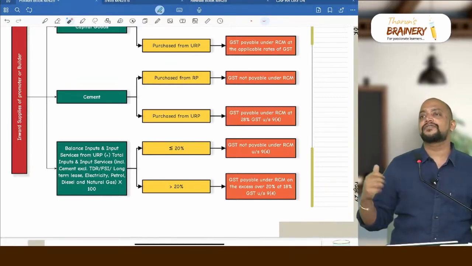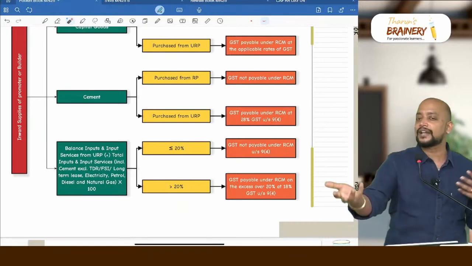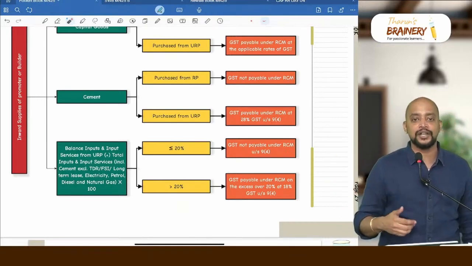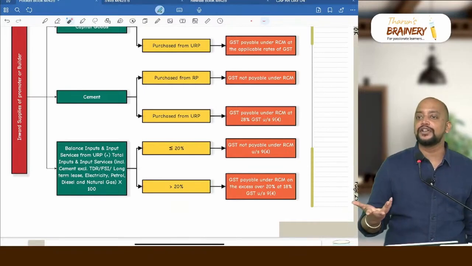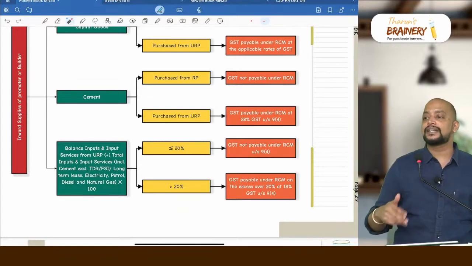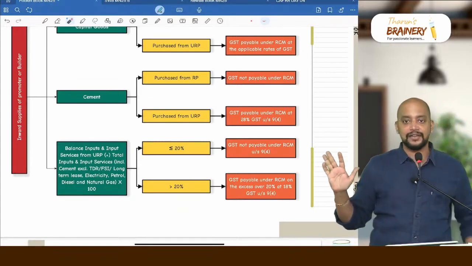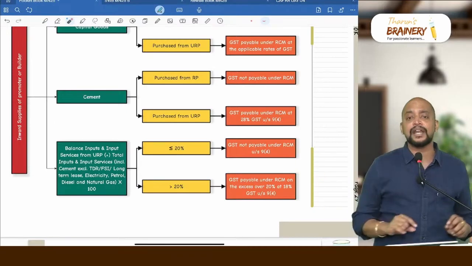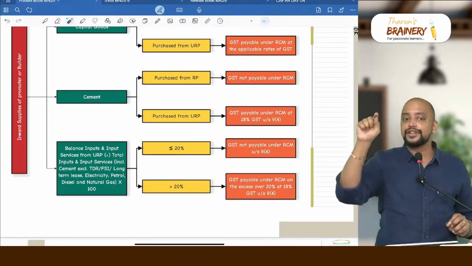Why is alcoholic liquor for human consumption not given? Because it's in no way connected to construction. And why are aviation turbine fuel and crude oil given? Why would we use aviation turbine fuel and crude oil in construction? We will not use them. Due to that reason, it is not given there, and the remaining things are given, so we need to take them out. So now we need to see inward supply from unregistered person divided by total inputs and input services into 100.